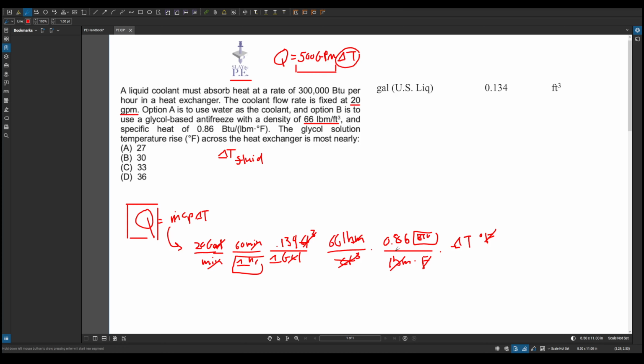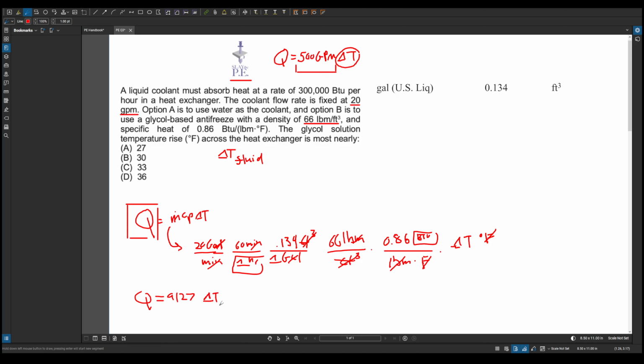So it's good. Let me put this into the calculator real quick. 20 times 60 times 0.134 times 66 times 0.86 equals, so Q equals 9127 delta T.